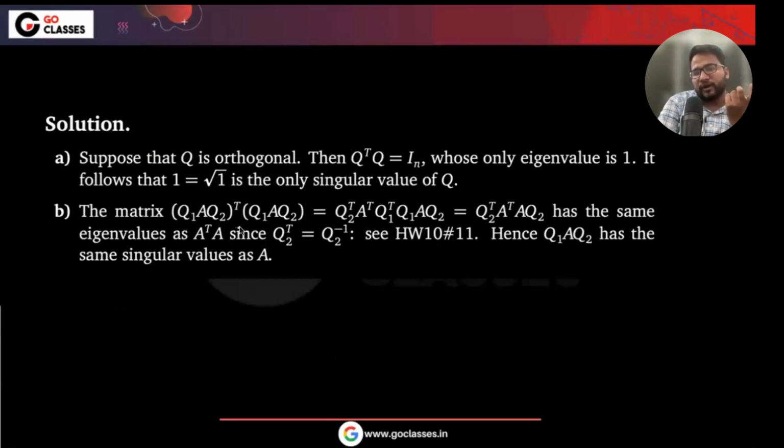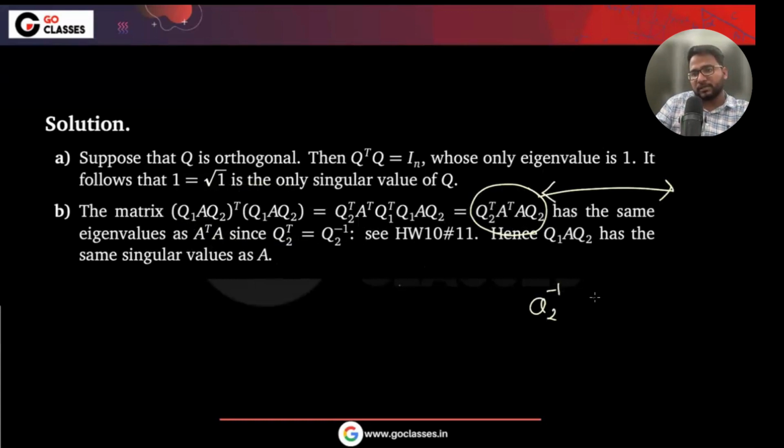Basically they're finding A transpose A, and it comes out to have the same eigenvalues as A transpose A. That's really nice. So they are finding this transpose this, which comes out to be Q2 transpose A transpose A Q2. So the eigenvalues of this and A transpose A are the same. How can you identify it? Because these are similar matrices.